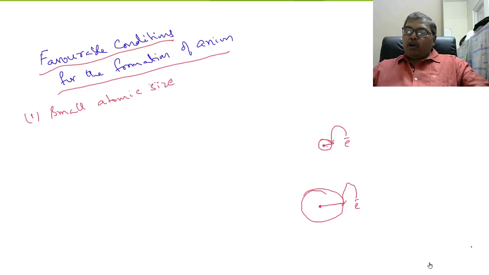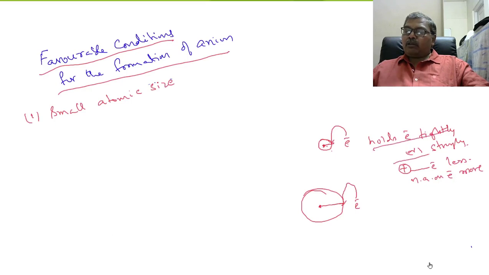An atom with the small atomic size holds the electron tightly or strongly, because the distance between the nucleus and electron is very less. So nuclear attraction on the electron is more. Therefore it holds the electron tightly.